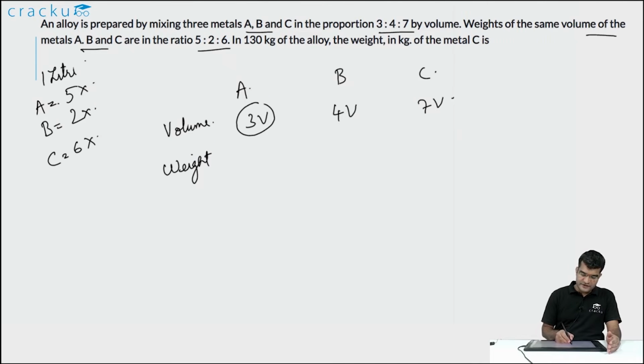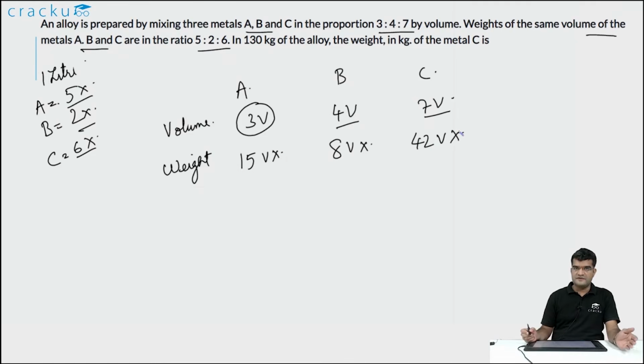So let us try to get a sense of their weights. So what is the weight of 3V liters of A? It will be 3V into 5x, which is equal to 15 into Vx. And what is the weight of B? It is 4V into 2x, so that is 8Vx. And what is the weight of 7V liters of C? That will be 7V into 6x, which is equal to 42Vx. So what is the total weight of the solution? It will be 15 plus 8 plus 42, that is equal to 65 into Vx.